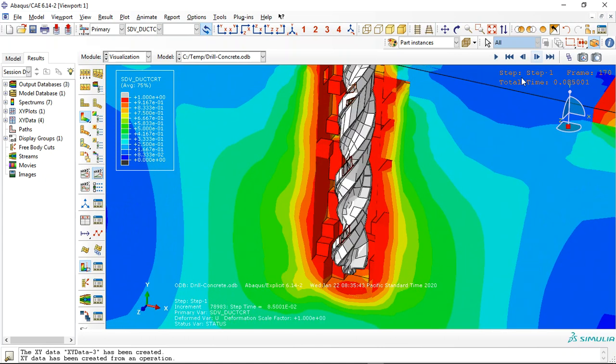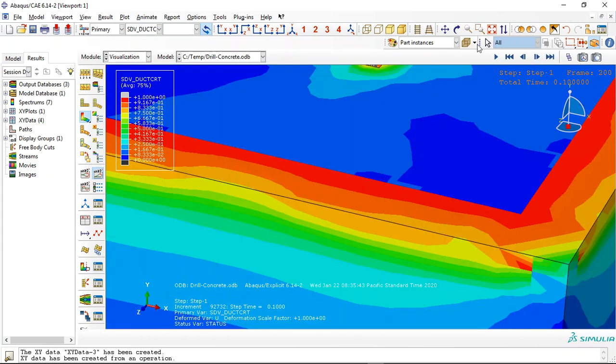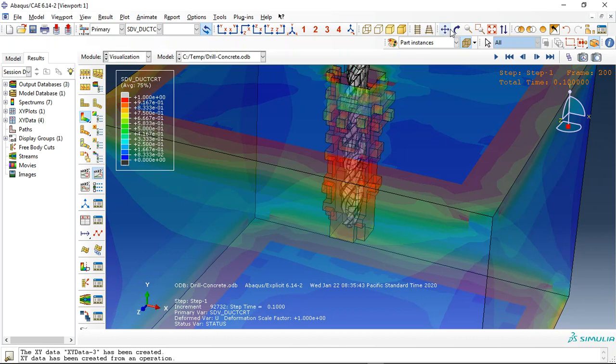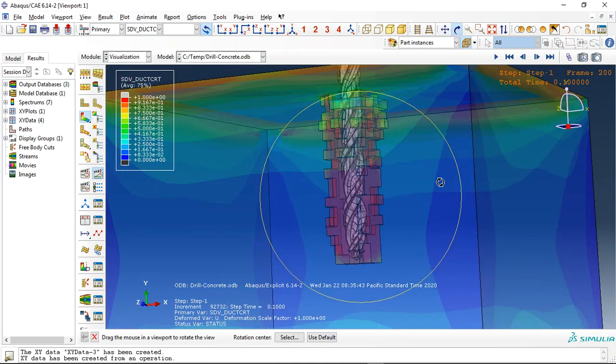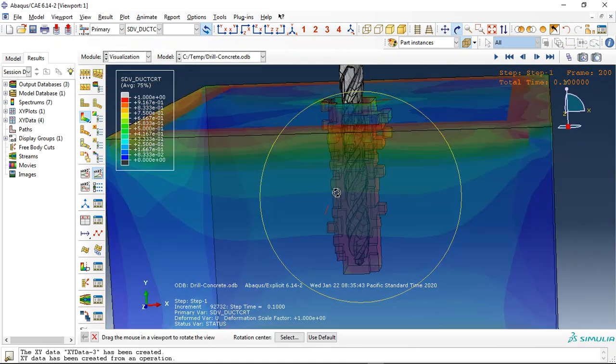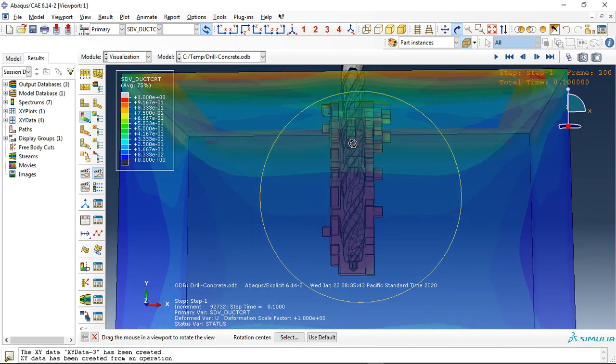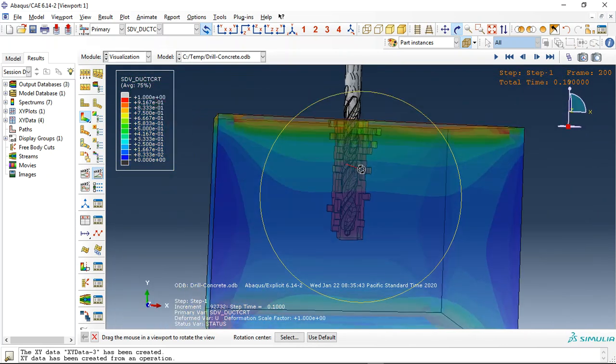This is a brittle failure, see that? And let's use this option and now this option. See, this is the hole inside the concrete block made by using a drill. We did this as a dynamic explicit simulation,